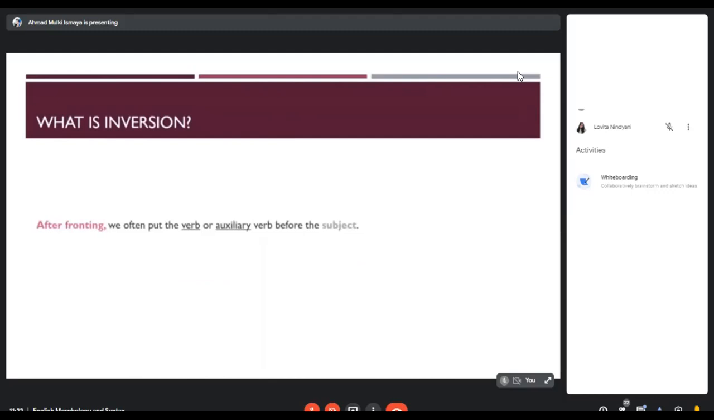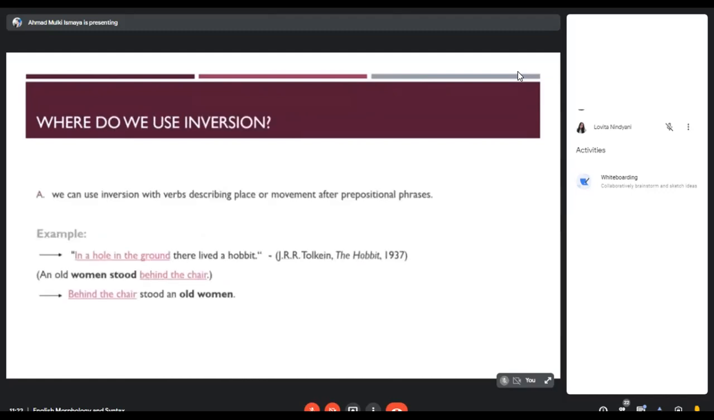Then we have inversion. What is inversion? It's when we put the verb or auxiliary verb before the subject. Where do we use inversion? Inversion can be used with verbs describing places or movements after prepositional phrases. For example, in a hole in the ground there lived a hobbit. An old woman stood behind the chair. Behind the chair stood an old woman.